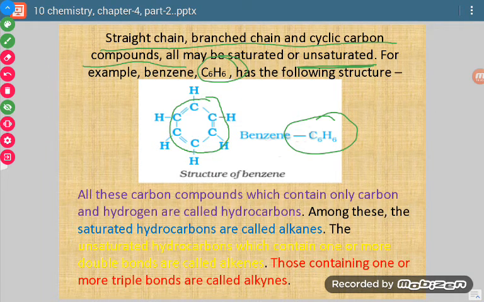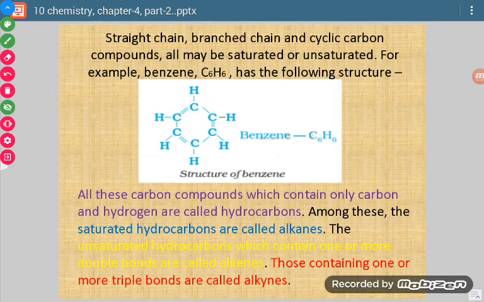Alternate double bonds means when you start from one end, you leave one step and then the next will be a double bond. Just like here, if we start here, then I have to leave the next one and then the next will be the double bond. I have to leave the next one and then will be a double bond. So this is the structure of benzene. Here also you can see the valencies are satisfied. Carbon is bonded to 4, meaning it has 4 bonds, and hydrogen has a single bond.